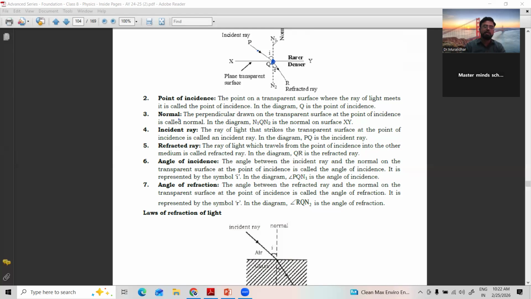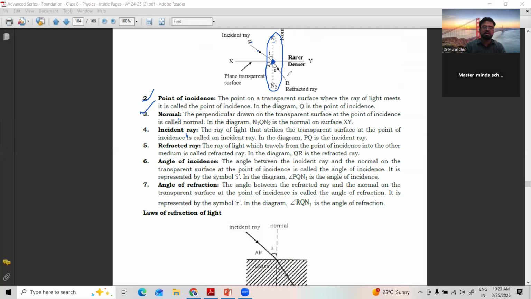Normal: see this dotted line there? This dotted line is called normal. A perpendicular drawn to the refracting surface is called a normal. Incident ray means the ray which is falling on the surface is called the incident ray. PQ is the incident ray, and QR is the refracted ray.